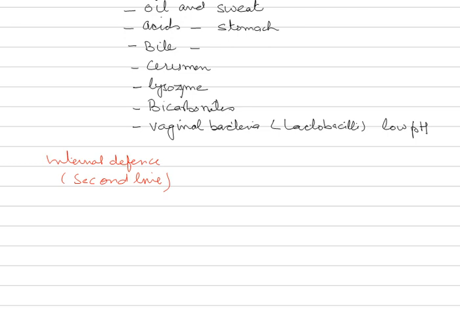This is called internal defense. So it includes cellular and physiological barriers. The second line of defense includes two important things: cellular, and secondly, physiological barriers.